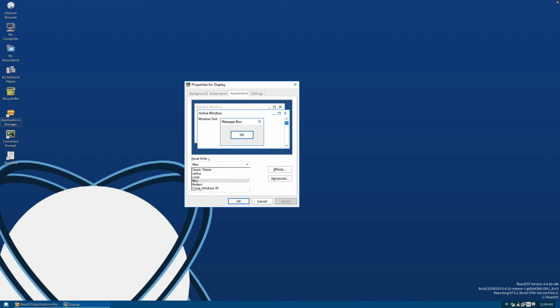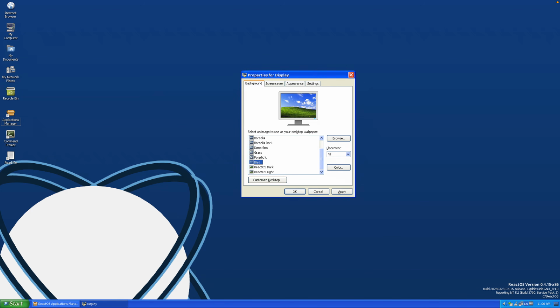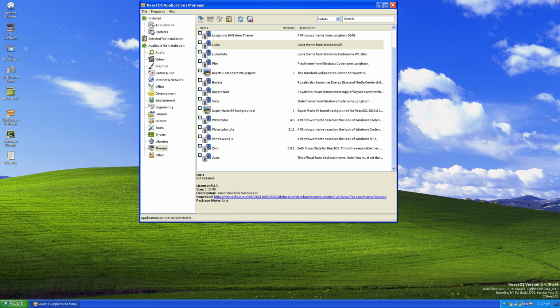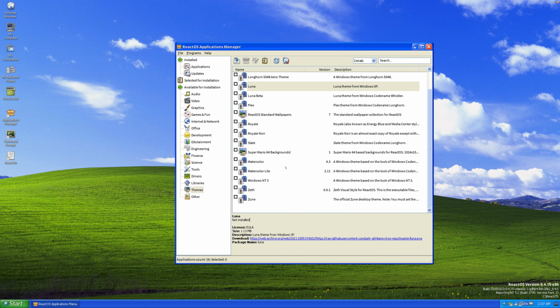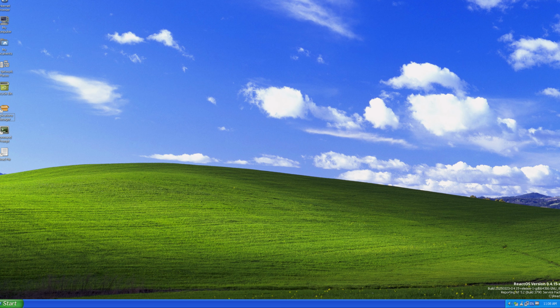Appearance. Visual style. Still Windows XP. Why is it in Russian? Oh, and look at that, we have Windows XP Bliss? Yes, Bliss wallpaper. I just made it look like Windows XP, okay? What the hell? And even all the windows are Windows XP now. But now what I want to check out is running Windows programs on ReactOS.